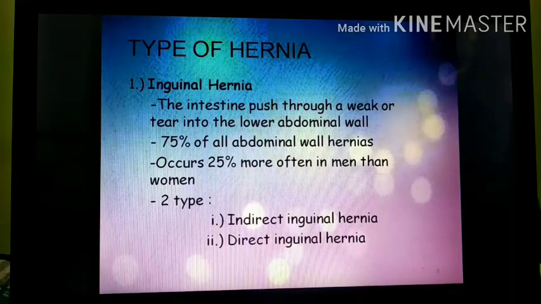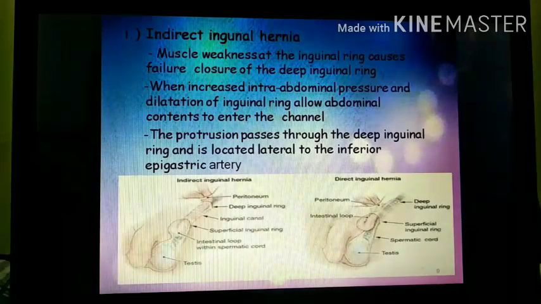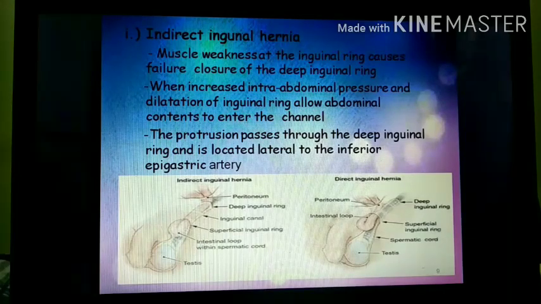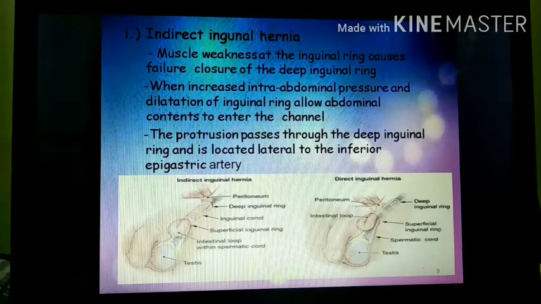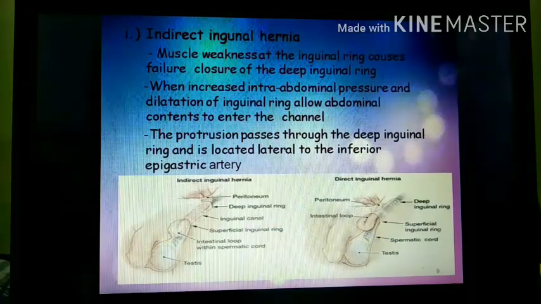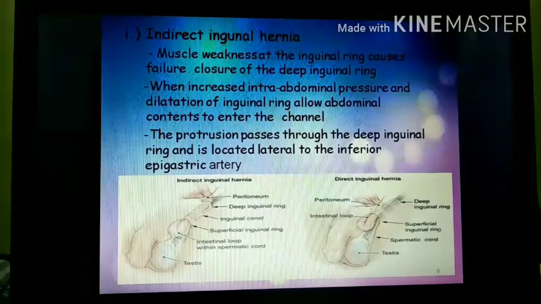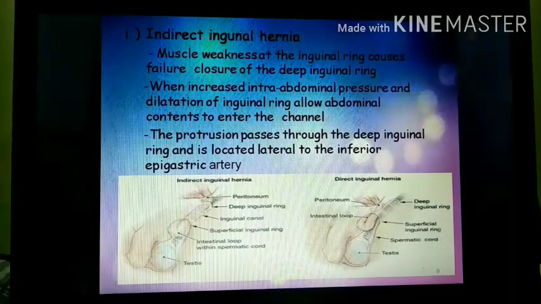Then it is of 2 types: indirect inguinal hernia or direct inguinal hernia. Indirect inguinal hernia: muscle weakness at the inguinal ring, इसमें जो muscle weakness है वो inguinal ring के नजदीक होगी, which causes failure of closure of the deep inguinal ring, है ना, जिस वजह से inguinal ring close नहीं हो पाएगी.